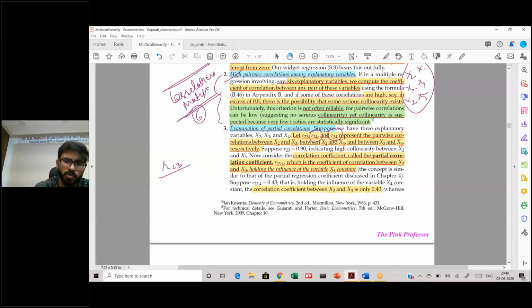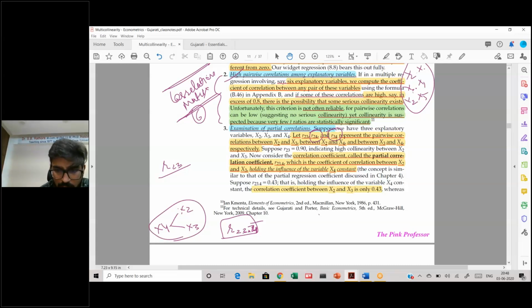Now, what you can do is find out a partial correlation coefficient. What is a partial correlation coefficient? This is the correlation coefficient between x2 and x3, however, if you hold the effect of x4 constant, this is how we write it. Holding the effect of x4 constant, because x4 might have an impact on both x2 and x3. It might be a common factor between x2 and x3.